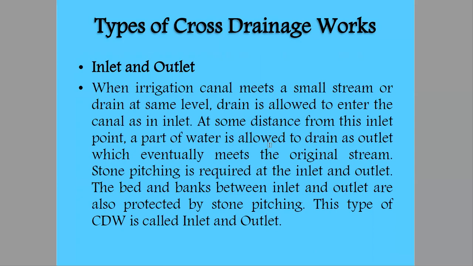Means a canal meets with a small stream or drain, then drain is allowed to enter the canal as an inlet, and at some distance from this inlet, a part of water is allowed to drain out as outlet, which eventually meets the original stream.